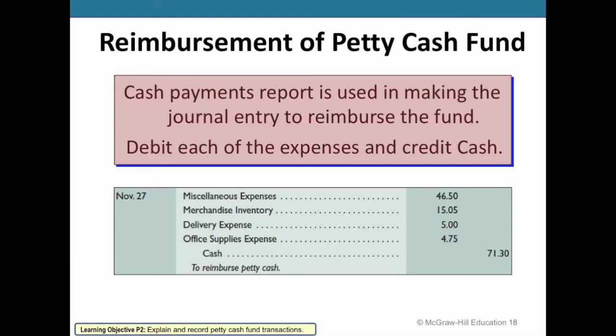When it comes time to check the amount of the petty cash drawer and check the receipts, simply we'll total up the receipts for our debits, reflecting them as expenses during that period, and then credit the amount of cash. And this is going to be to reimburse the petty cash drawer. So we're moving cash again from the checking account to the petty cash drawer to replace or reimburse those expenses and receipts.